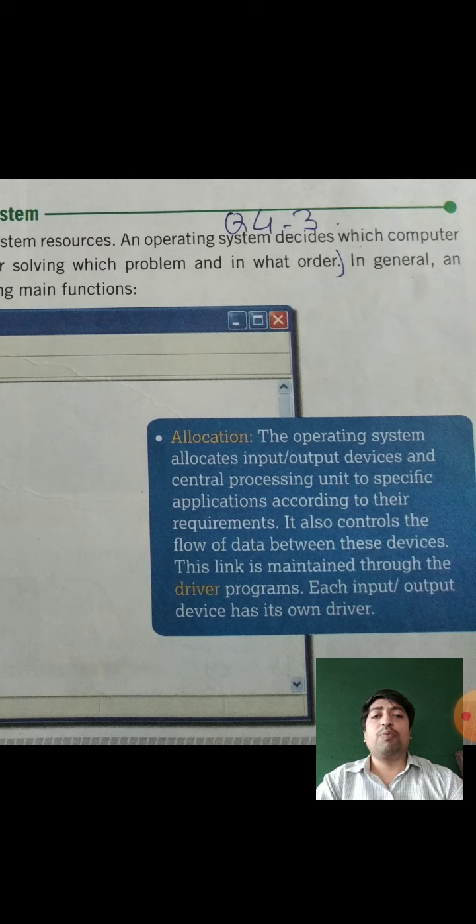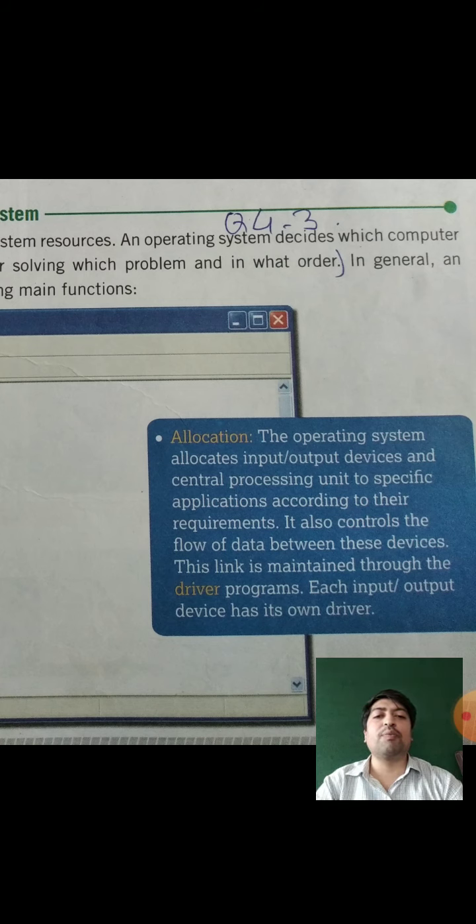The operating system allocates the input output devices. Input devices you already know, like keyboard and mouse, and output devices like printer and monitor. It manages, or allocates, the central processing unit to specific applications according to their requirement. What is the part of allocation? Allocation makes the devices available, and allocates the platform to the devices useful with the computer.